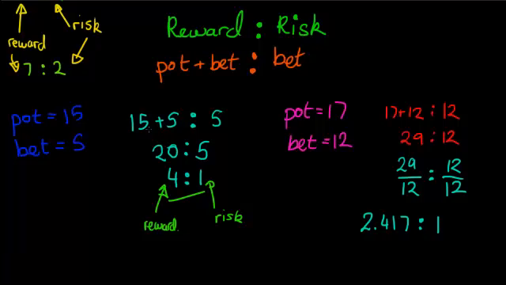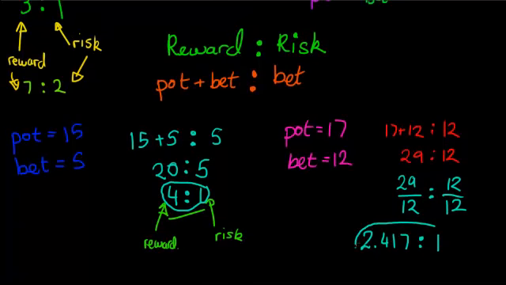Now that means that we can compare these two ratios, and this is why I like to get the risk in units of 1 by always using this method. We can compare these odds very easily. Both of these ratios are in terms of risk units of 1, so we can very easily compare our rewards. In this one, we get 4 units of reward for every 1 unit of risk, and in this one, we get 2.417 units of reward for every 1 unit of risk.